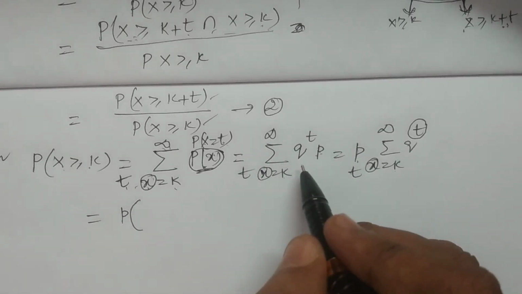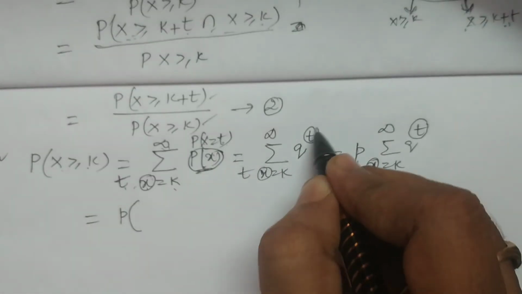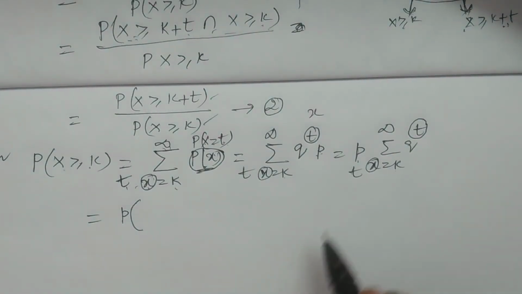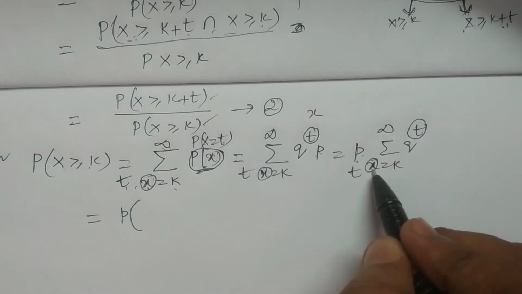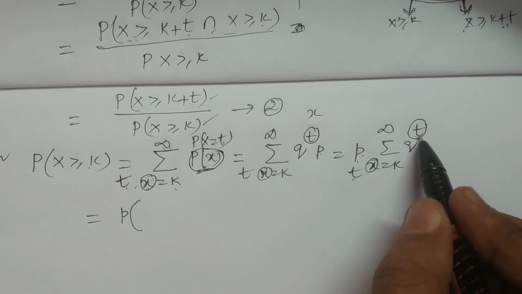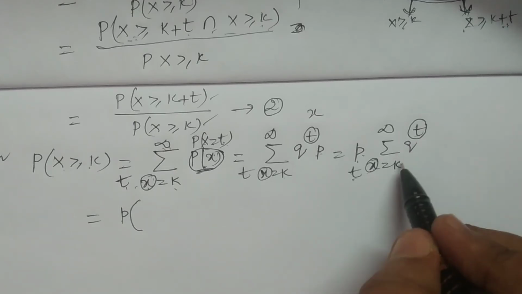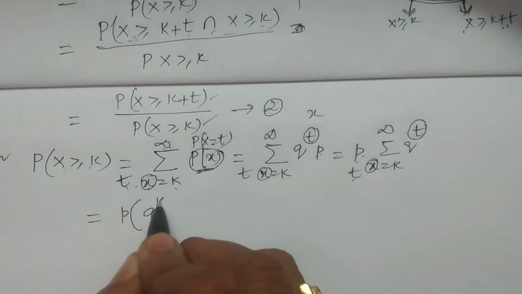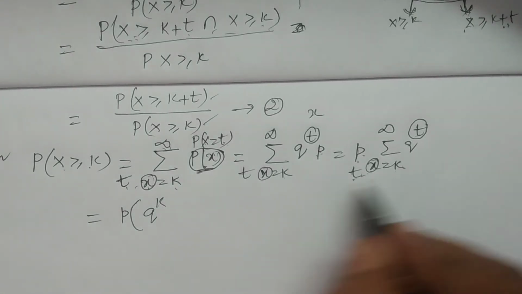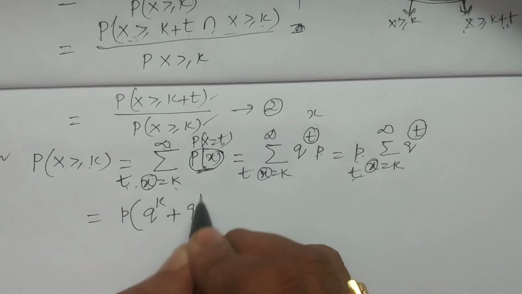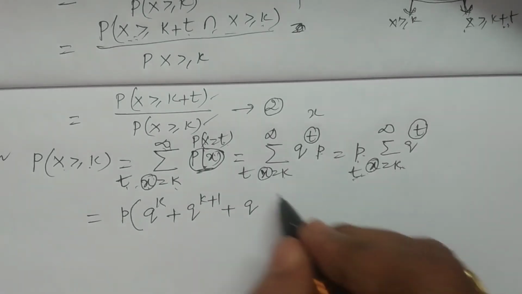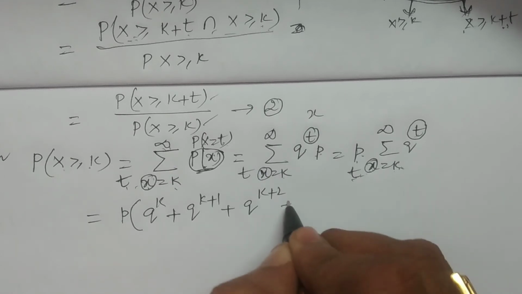In the place of t we can also consider x, and so we can have the probability. So p into, substituting t equal to k, it is q power k; t equal to k plus 1, then plus q power k plus 1; t equal to k plus 2, then q power k plus 2, plus and so on.